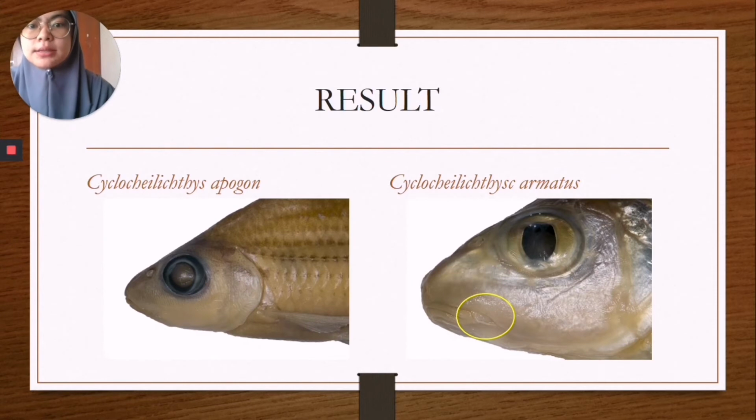And the result is I determine that these four species have their own special characteristic that differentiates them from one another. The first one is Cyclocheilichthys apogon. Cyclocheilichthys apogon has absence of barbel. At the right one is Cyclocheilichthys armatus. As you can see, Cyclocheilichthys armatus is a species that has one pair of simple maxillary barbel.